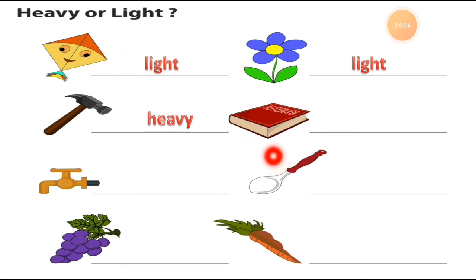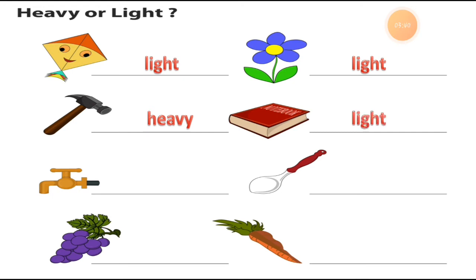Okay. Then the next thing is books. So for example, your bag. There are so many books you are carrying in your bag and coming to school, right? So a book is not a heavy thing, but so many books together, that is heavy. But we are talking about one book. Here you can see the picture of one book. So one book is a heavy thing. Sorry, one book is a light thing. But so many books together is a heavy thing.